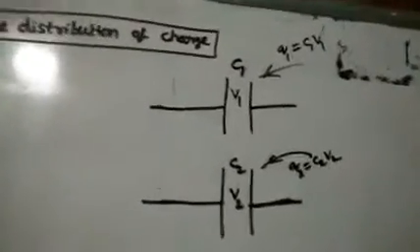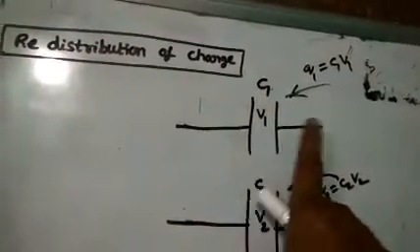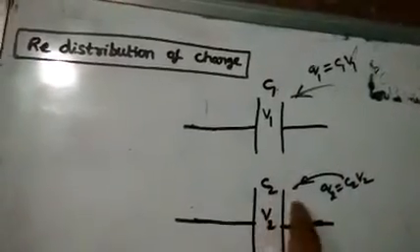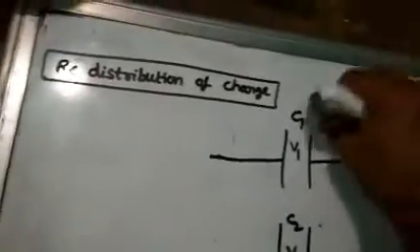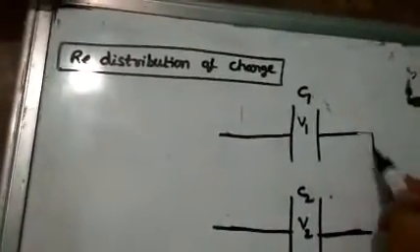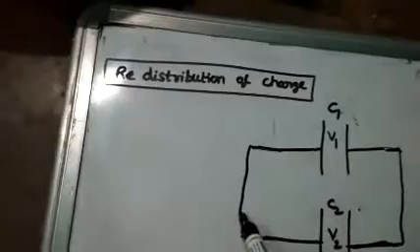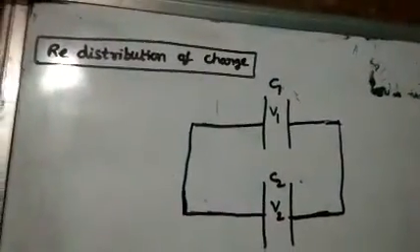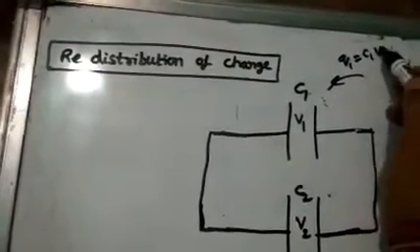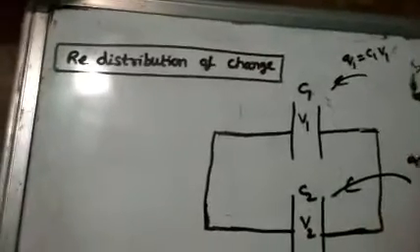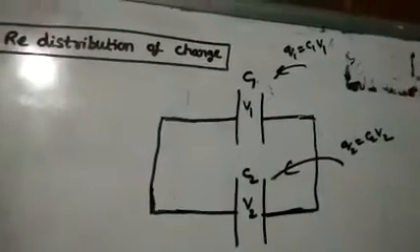So charge on the plates of the first capacitor is Q1 equal to C1 V1. Charge on the plates of the second capacitor is Q2 equal to C2 V2. Now I am joining these two capacitors. I told you, this is just like a parallel combination. So two capacitors I joined here, and these two will be joined here, these two will be joined here.